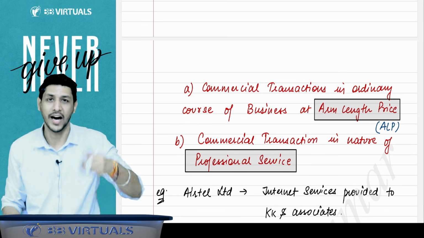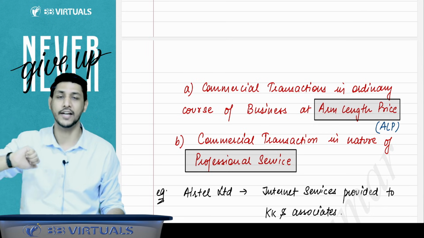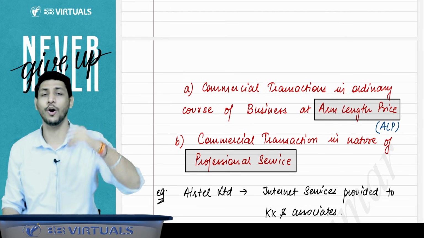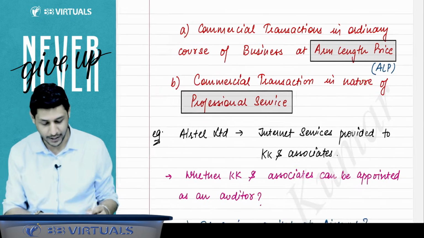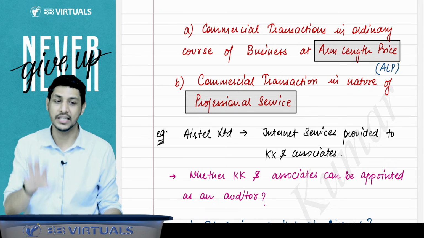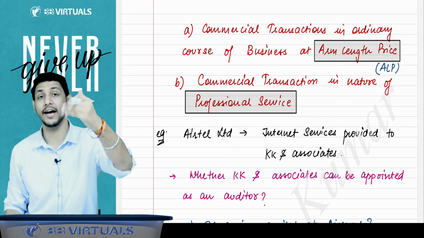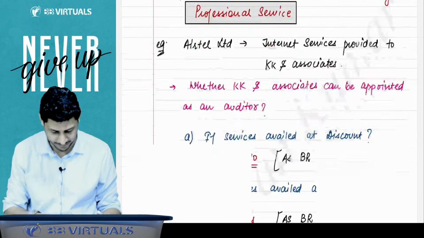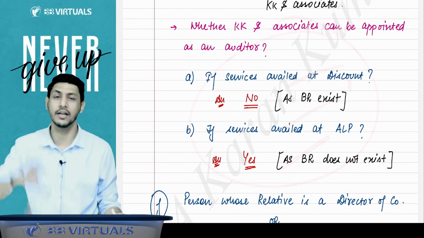It would be a hardship to the auditor that if he issues a net worth certificate in his professional capacity to any company, he will not be able to audit that company. That is ridiculous. So that is why the law has said, okay, don't get angry, we are giving you exceptions. These are the two exceptions, in which this person can be the auditor of the company even if he has a business relationship with the company.